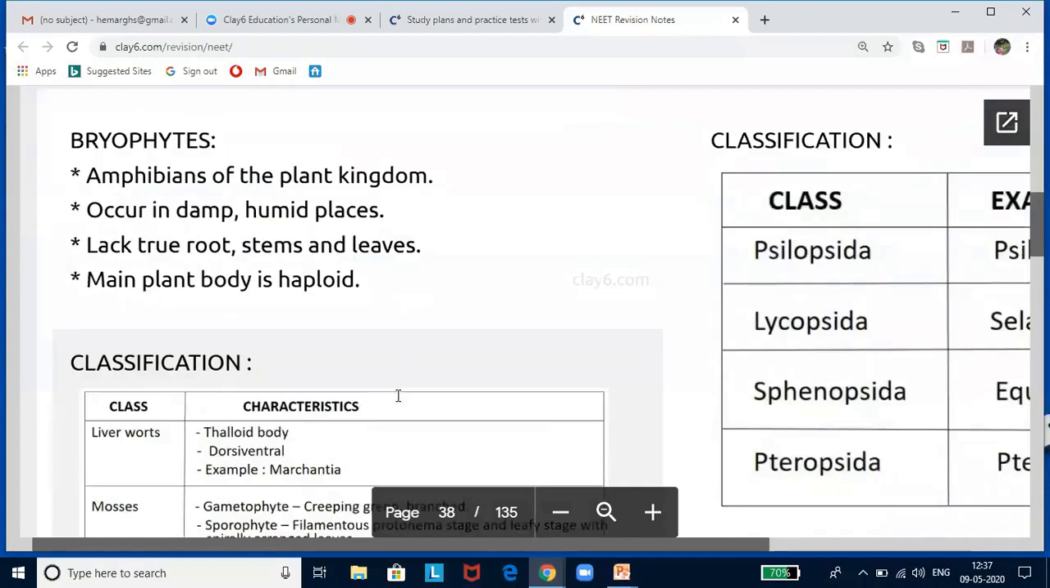Antheridium releases male gametes, the antherozoids, in water, which comes in contact with archegonium. An antherozoid fuses with the egg to produce the zygote. Zygotes do not undergo reduction division immediately. They produce a sporophyte. This sporophyte is dependent on the gametophyte for its nourishment. Some cells of the sporophyte undergo meiosis to produce haploid spores which germinate into a gametophyte.